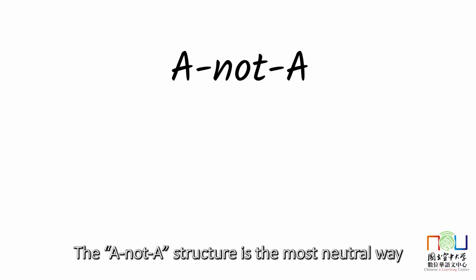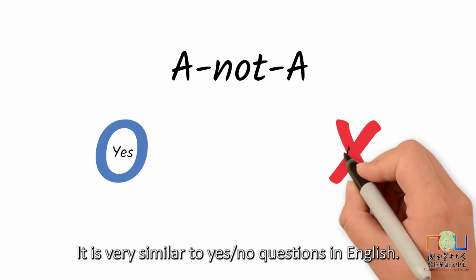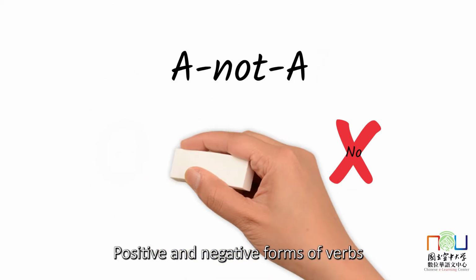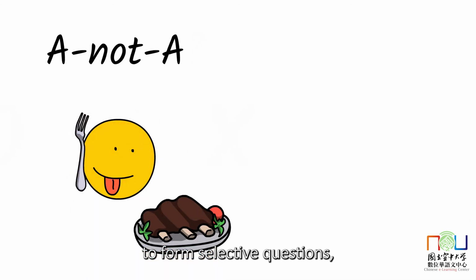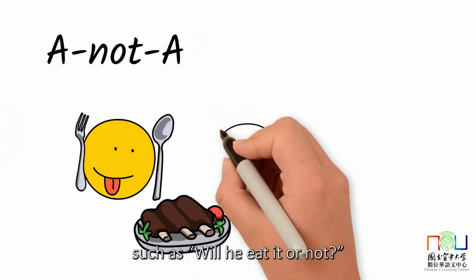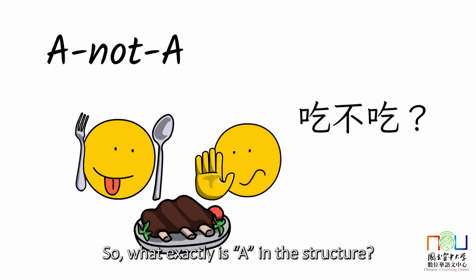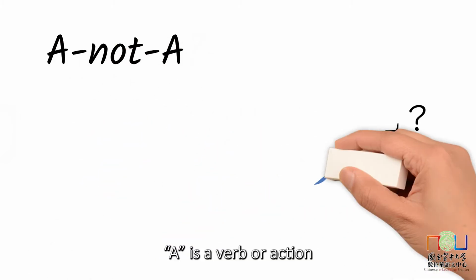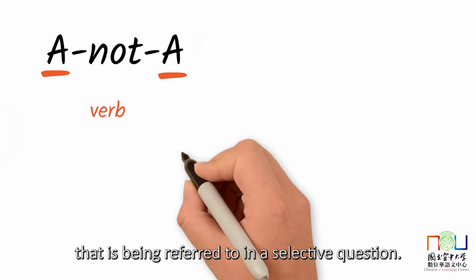The A not A structure is the most neutral way to ask questions in Chinese. It is very similar to yes-no questions in English. Positive and negative forms of verbs are used in the A not A structure to form selective questions such as, will he eat it or not? 吃不吃? So, what exactly is A in this structure? A is a verb or action that is being referred to in a selective question.